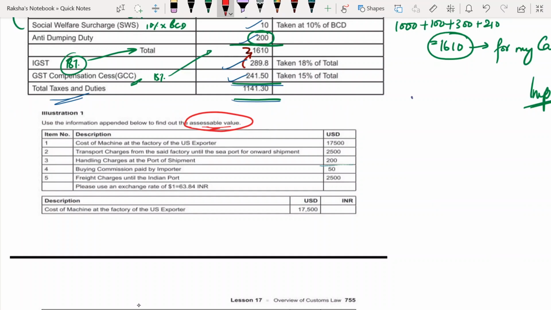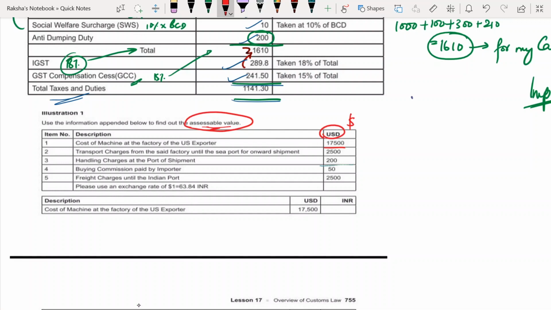Correct? Fine. Cost of the machine in the factory of the US exporter. If you can see, it's given in dollars, 17,500.